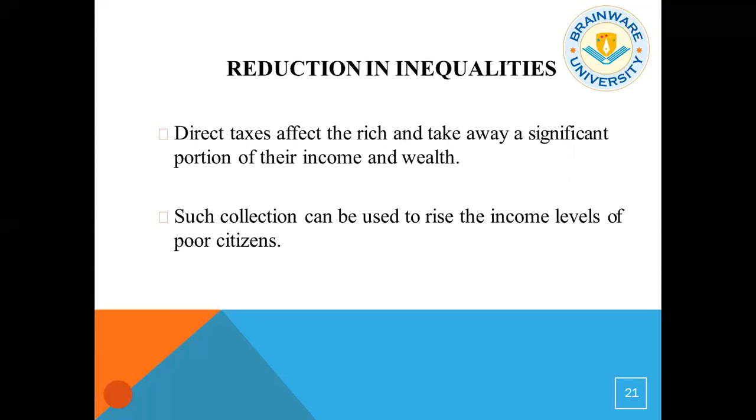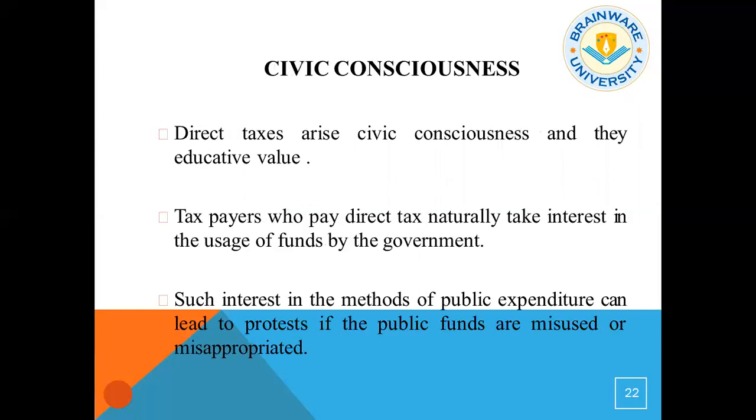Whatever revenue the government is earning will be invested in public properties like roads, the military, national highways, hospitals, and so on, in the state infrastructure. There should also be some civic consciousness. Direct taxes arouse civic consciousness and have educative value.